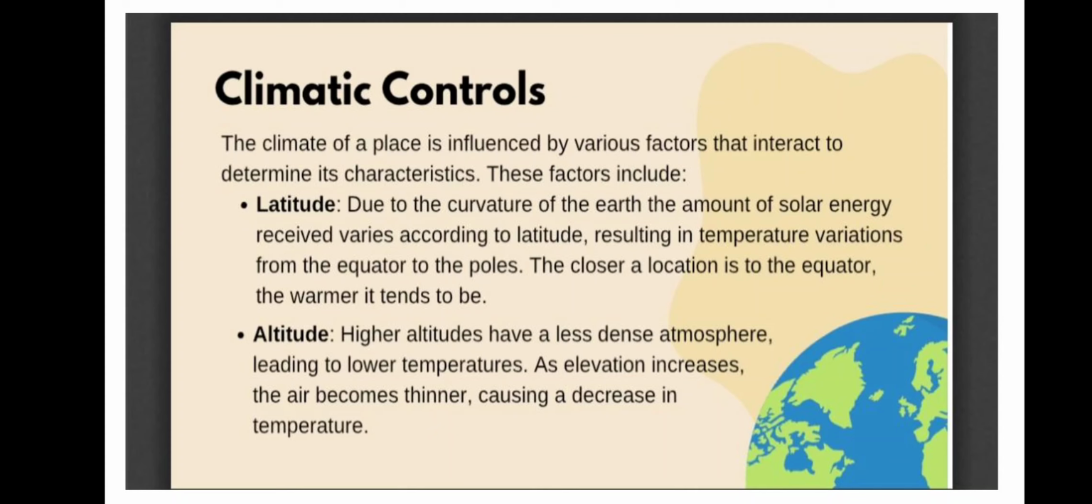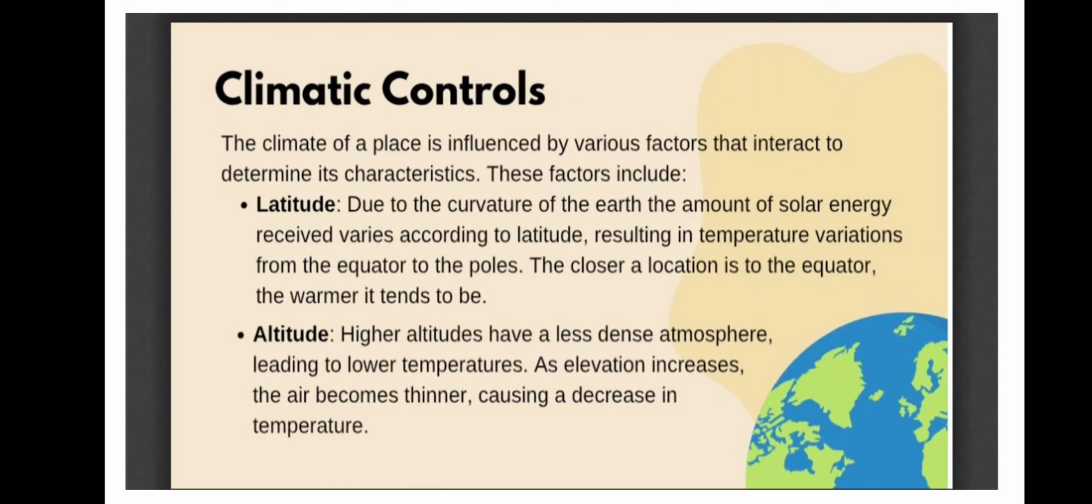There's a term in your book, you'll be reading it somewhere now. The climate of a place is influenced by various factors that interact to determine its characteristics, like first, latitude. I hope you know that latitudes are lines drawn horizontally on the earth's surface to understand things. These are imaginary lines, but if you know 0 degree is the equator, you will understand that all the parallel lines to the equator are latitudes. Due to the curvature of the earth, the amount of solar energy received varies according to latitude, resulting in temperature variation from equator to pole.